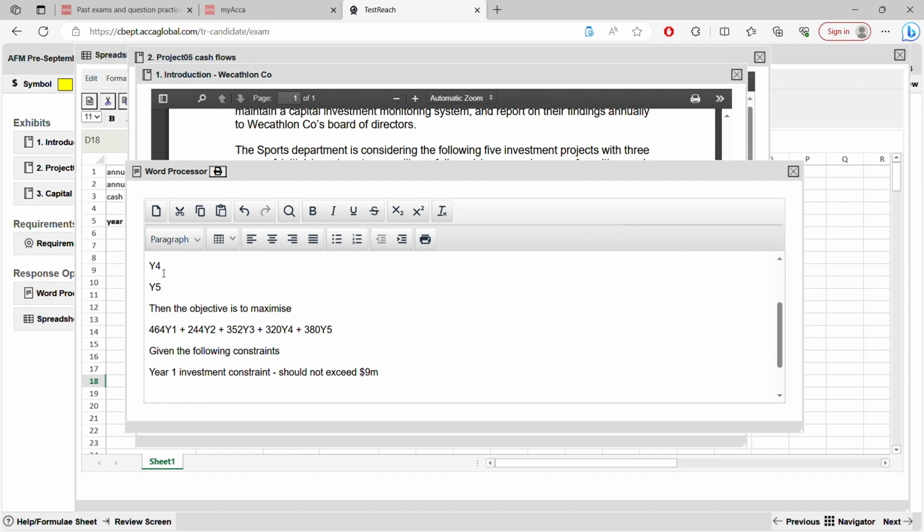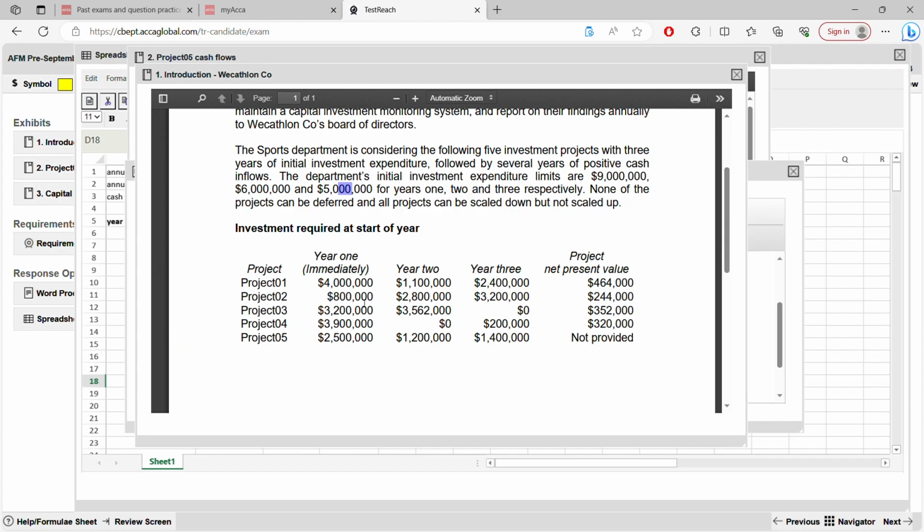When you are taking this, again open one and see all the projects you have to take. So now you have to work downwards like this, vertically, not horizontally. This is year 1. When I'm selecting, all are coming. Okay, so you can see here 4,800,000, 3.2, 3.9, 2.5. You have to write like this, multiplied with y1, y2, y3, y4, y5. Okay, same for year 2. This, but in your project 4 for year 2 it's 0, and here also it is 0 for project 3 in year 3.